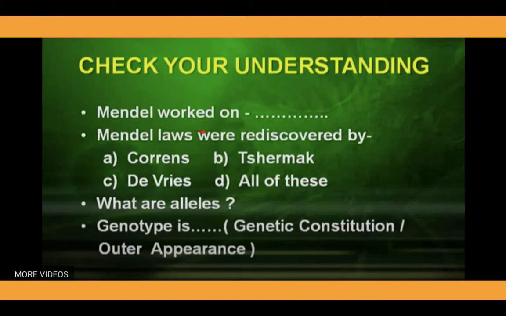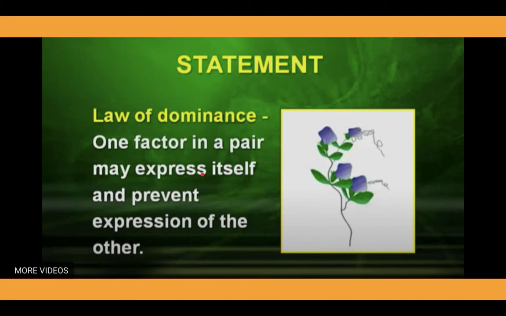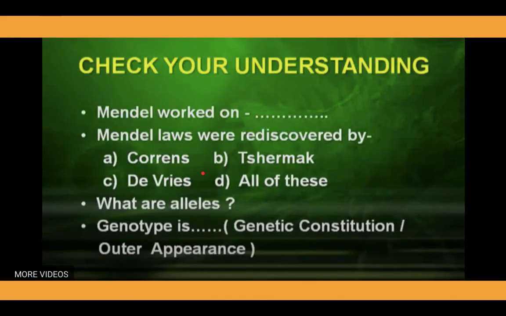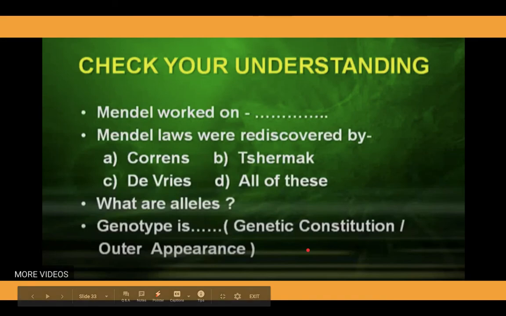Mendel worked on. Mendel's laws were discovered by. These are the four options that you have to select, and you try to solve these. What are alleles? Definition of alleles. Genotype is either genetic constitution or outer appearance. Which one is correct?